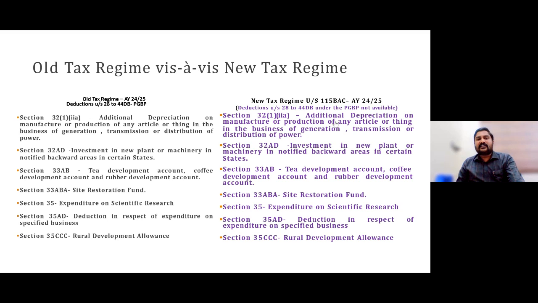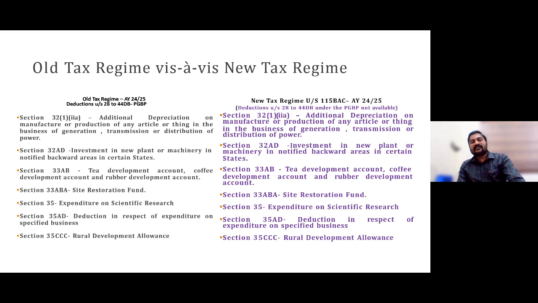So these are the fundamental differences in computing that PGBP. I was mentioning four heads, in the sense four categories. Salary separately I was mentioning. Income from house property I was mentioning. Then that 80C to 80U I was mentioning. Then regarding this PGBP also I was mentioning. So this many changes are there.